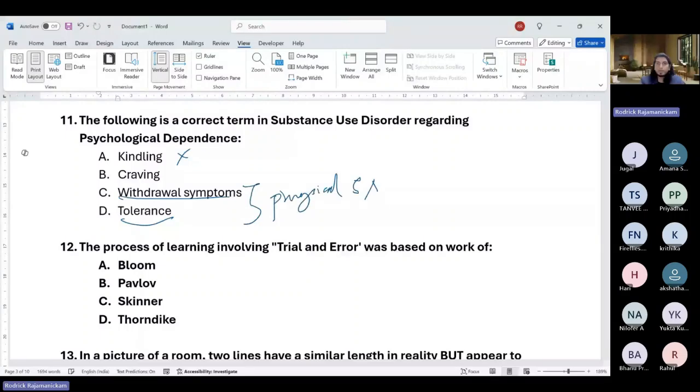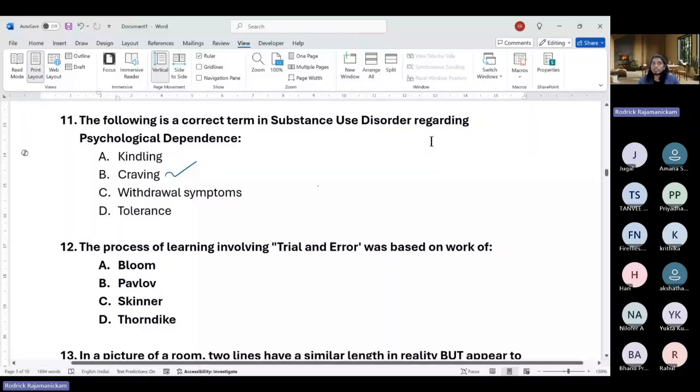Okay, so that means the person has been using alcohol and has become physically dependent. So when he stops, physically he has these difficulties, which are withdrawal symptoms. And because of his constant use, he's physically not able to feel that pleasure. So these are physical. So craving would be the correct answer here. Not this or not this. So craving means the person psychologically wants it for the rewards that the alcohol gives him. Okay, so that would be a term regarding psychological dependence. So psychological would be your keyword here. So dependence is characterized by craving, withdrawal, and tolerance, but psychological dependence per se is B, craving. Okay.